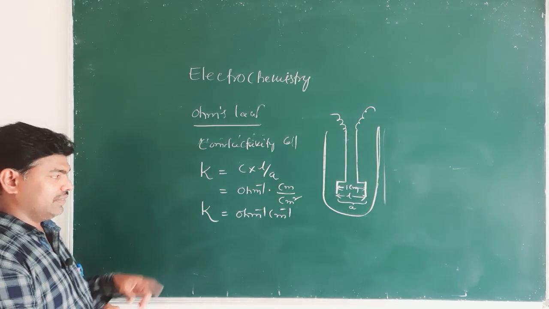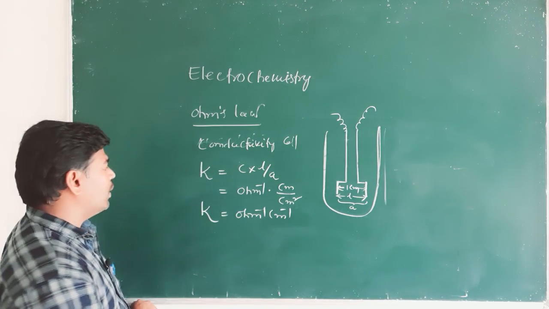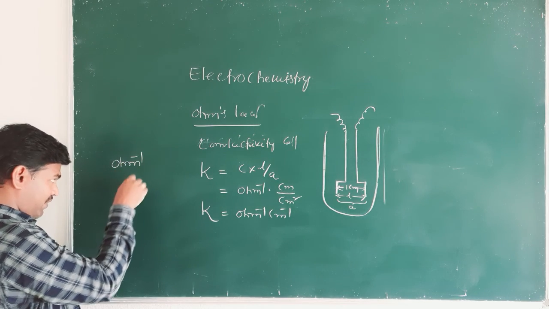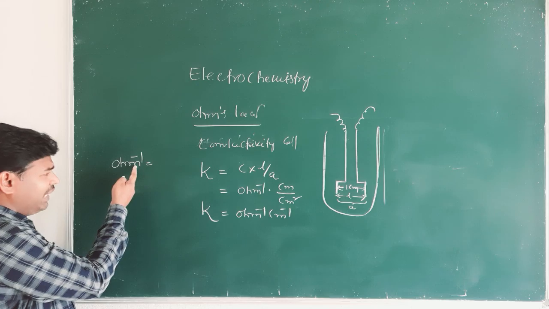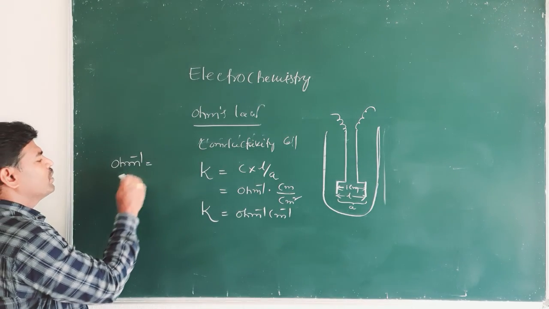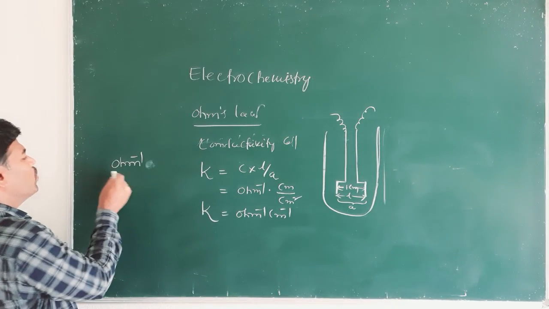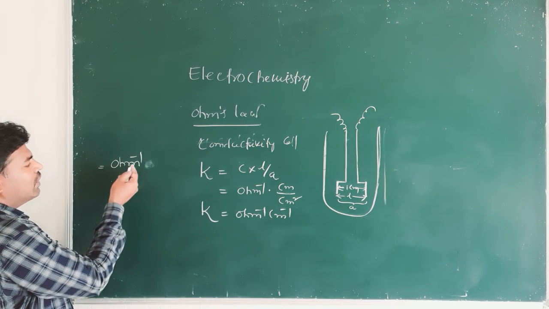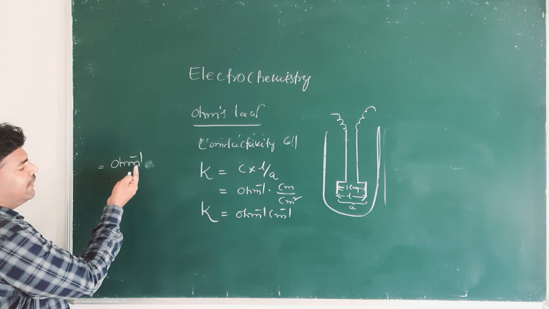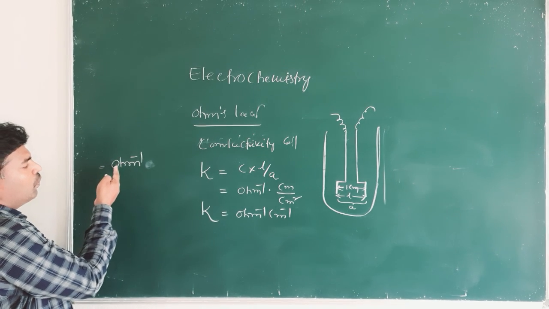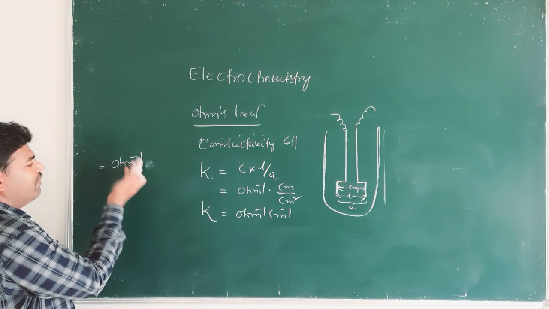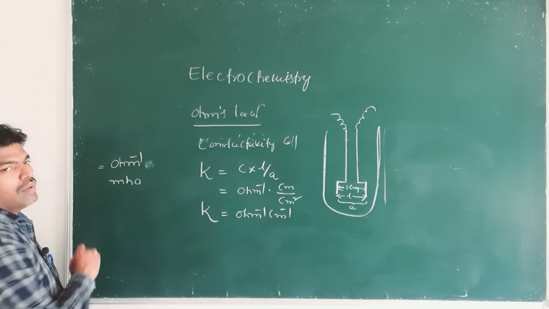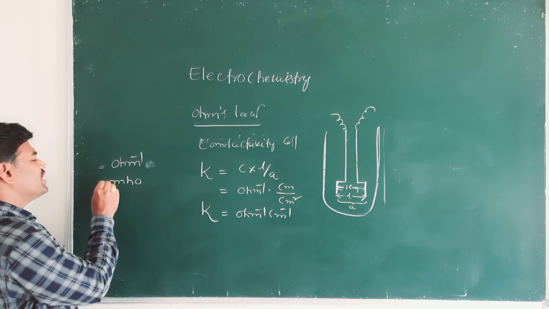We can write ohm inverse by inverting the letters of ohm: mho.